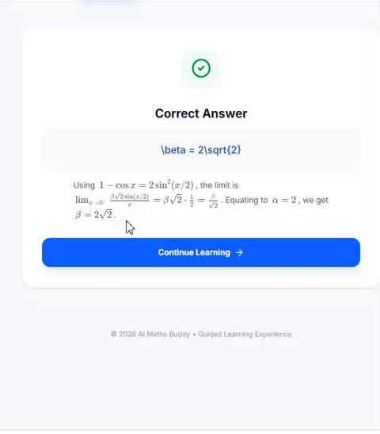Repeating again, I'm not here to give you the answer. I'm here to help you understand where you should revise more, where you should work more. It may be possible that you know the limit concept very well, you know the limit formula, but the trigonometric formulas you may not have done now, or you may have forgotten. Then it is important that you revise these formulas for a few days again and again, so that next time when the question comes, you can easily do this.